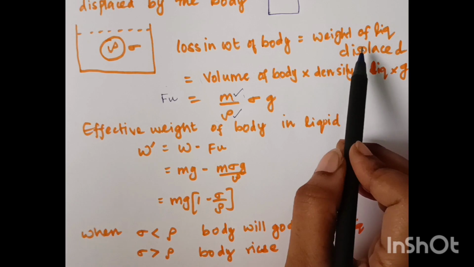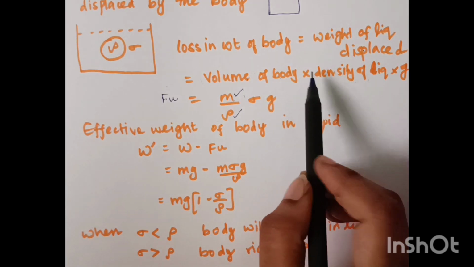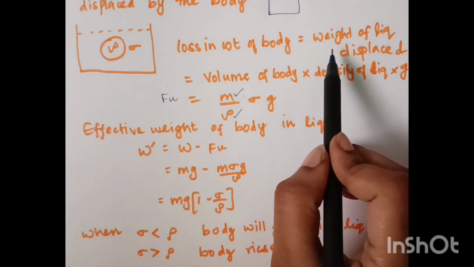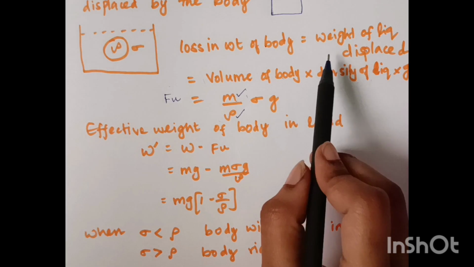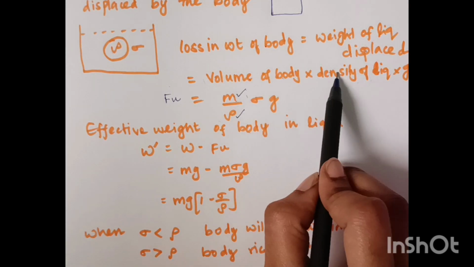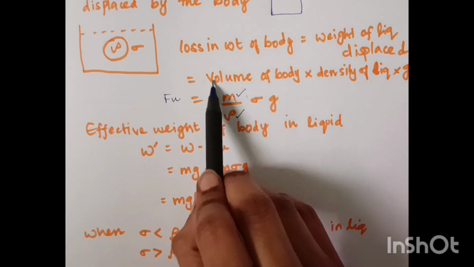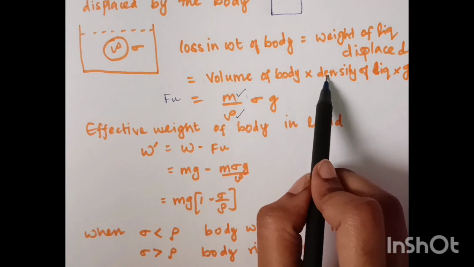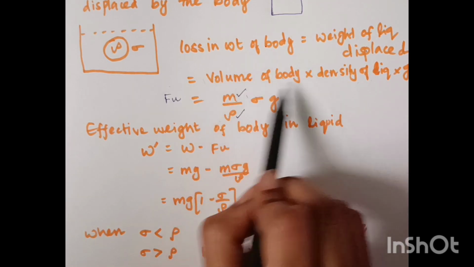So weight of the liquid displaced equals volume of the body into density of the liquid into gravity. The weight of the liquid is mass of the liquid into gravity. What about the mass of the liquid? It is volume of the liquid into density of the liquid. Volume of the liquid is the same as volume of the body. So I am writing volume of the body, and density of the liquid, which is sigma.